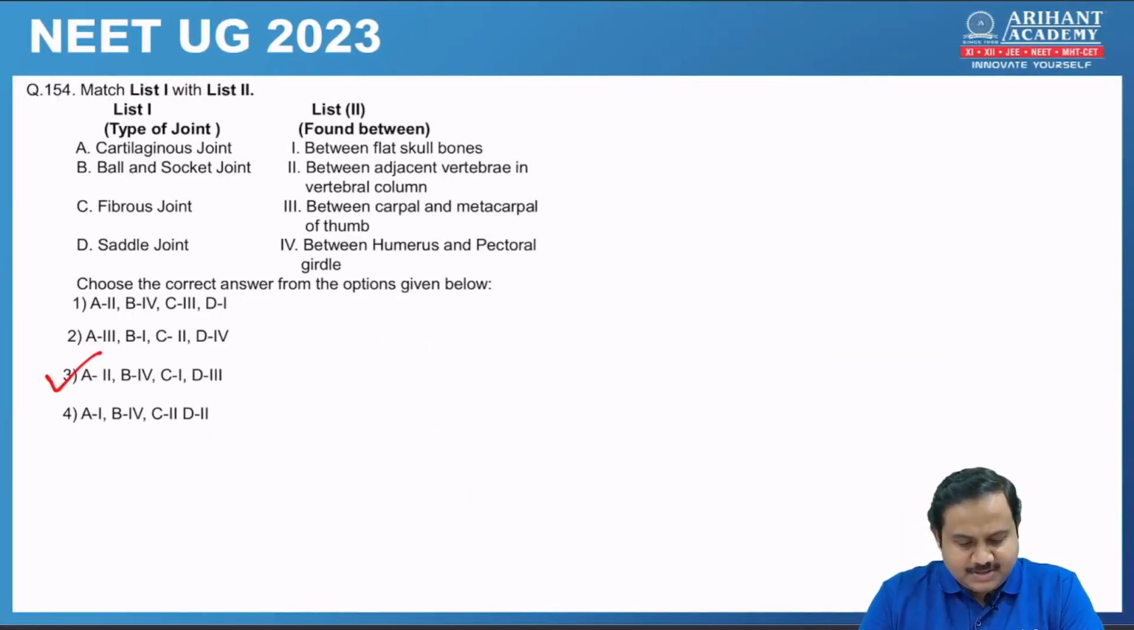Next, again match the column. So the correct option is option 3. Cartilaginous joint is between adjacent vertebrae. Then ball and socket joint is between the humerus and glenoid cavity of the pectoral girdle. Fibrous joint is between flat skull bones, and the saddle joint is between the carpal and metacarpal of the thumb.